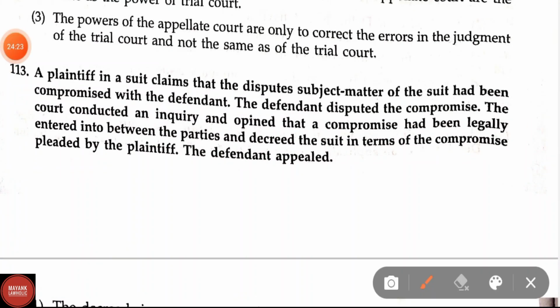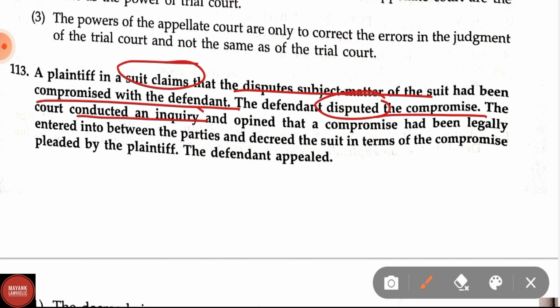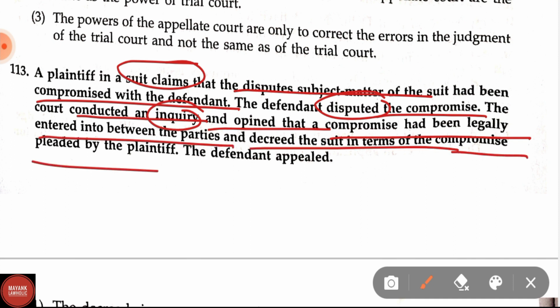Question number 113. Plaintiff in a suit claims that the dispute, the subject matter of the suit, had been compromised with the defendant. The defendant disputed the compromise. The court conducted an inquiry and opined that a compromise had been legally entered into between the parties and decreed the suit in terms of the compromise pleaded by the plaintiff.